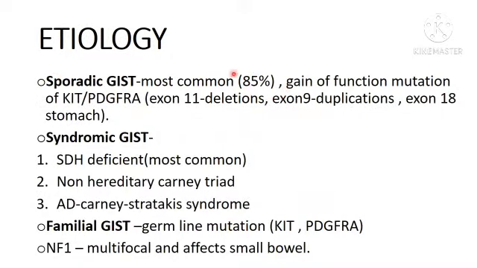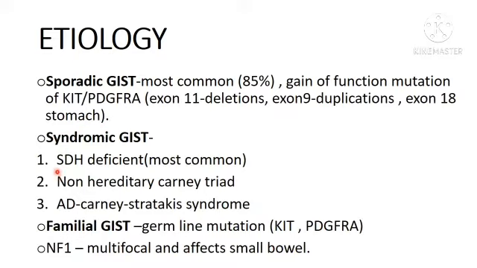Around 85% of cases are sporadic GIST, which is characterized by gain of function mutation of the KIT or PDGFRA gene. Deletions are seen in exon 11, duplications are seen in exon 9. Exon 18 is characterized by the site of involvement, that is gastric GIST.